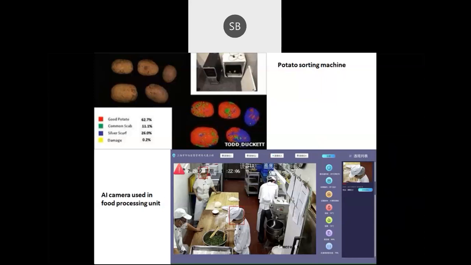After that, these machines will sort our product, collect the good ones for processing, and reject the bad, deteriorated or insect infested products. That's how we use this sorting machine. This can be used in case of vegetables as well as fruits.